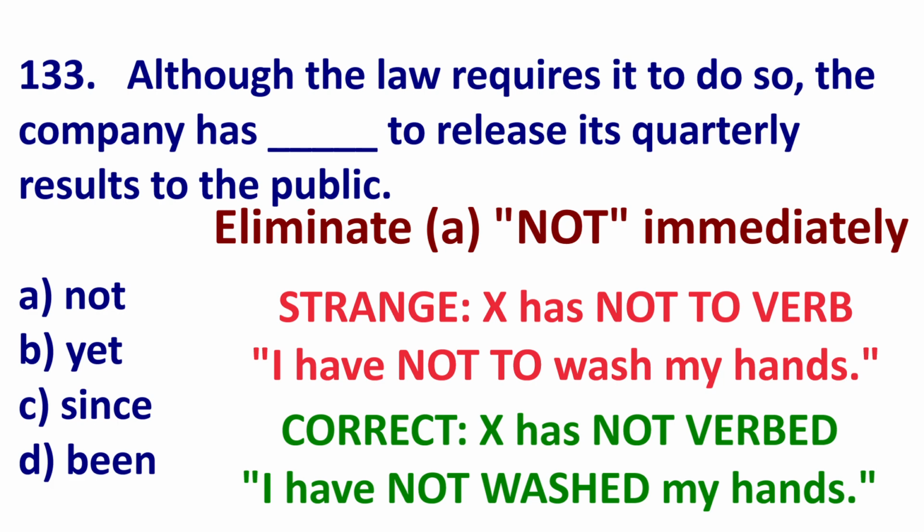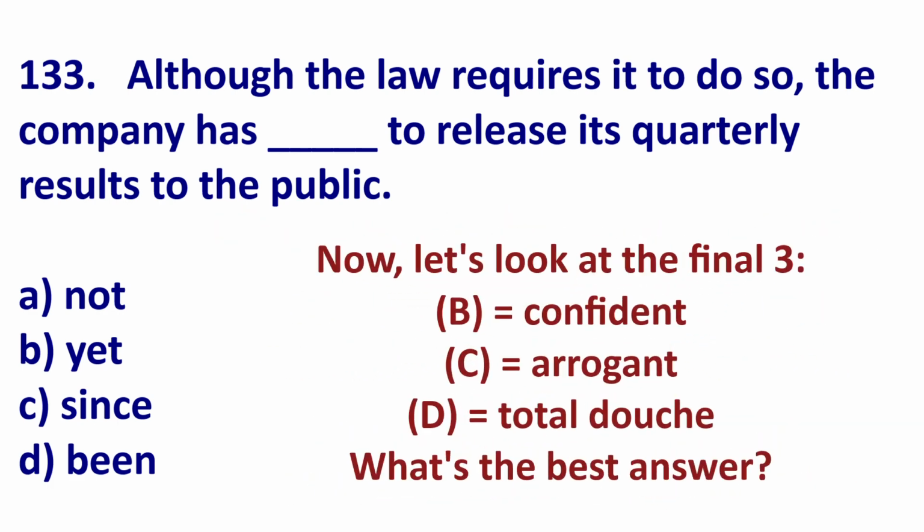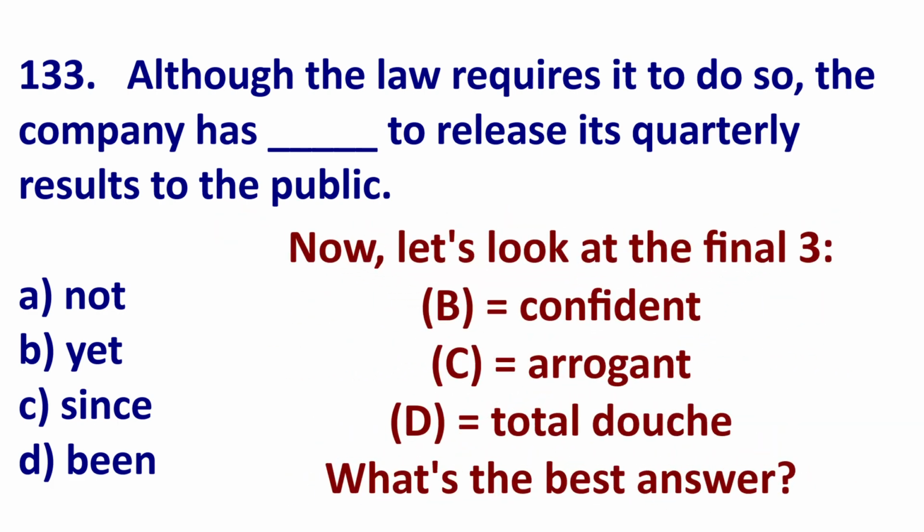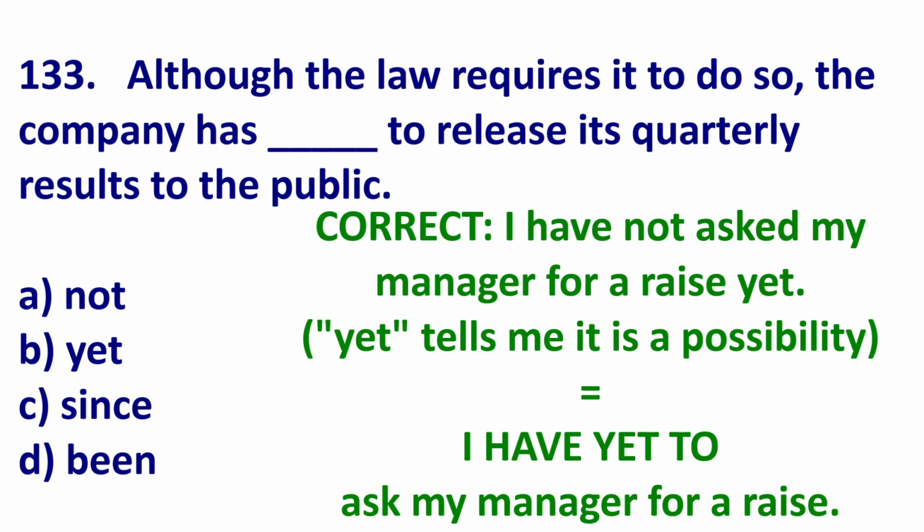Have you watched that movie? No, I haven't watched that movie. It would be wrong to say, I have not to watch that movie. Very strange. So we can eliminate A. Now let's go straight to the answer between B, C, and D. Let's look at one sentence. I have not asked my manager for a raise yet. So I said I have not verbed yet. This means it might happen in the future because of yet.